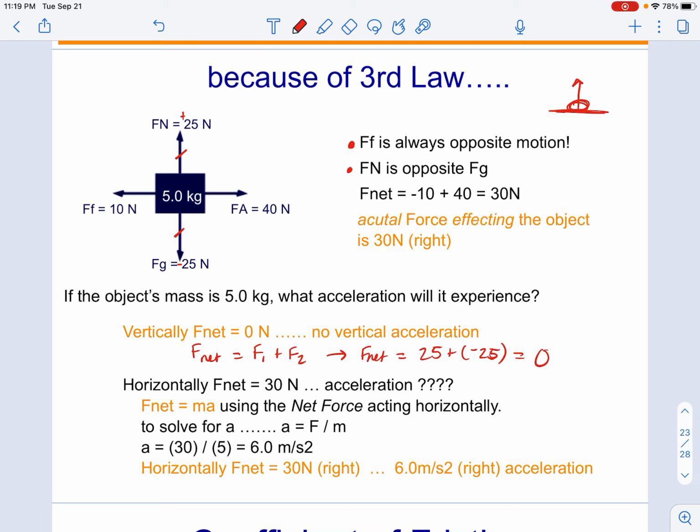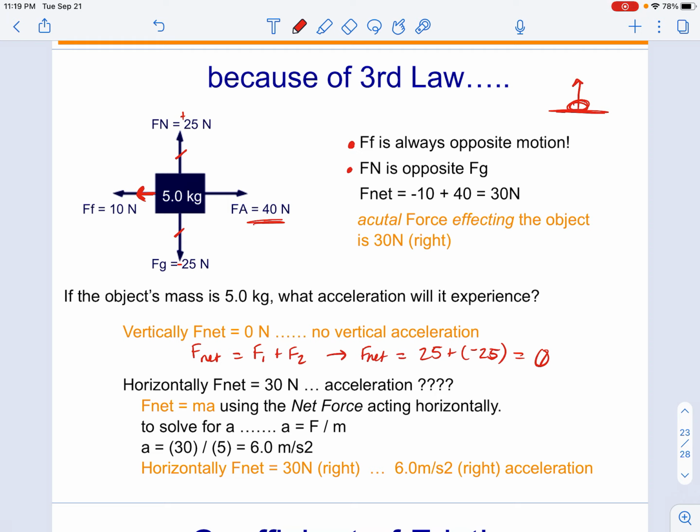So if I add these two together, that is going to give me a value of 0 newtons, which means my forces are balanced. There is no acceleration. So there's no acceleration in the vertical axis. But what about the horizontal axis? This has a value of 40 newtons, and over here we have a value of just 10 newtons. So this was an existing picture that I grabbed and threw some numbers on it. So this force vector would actually be smaller over here than it is on the applied side.